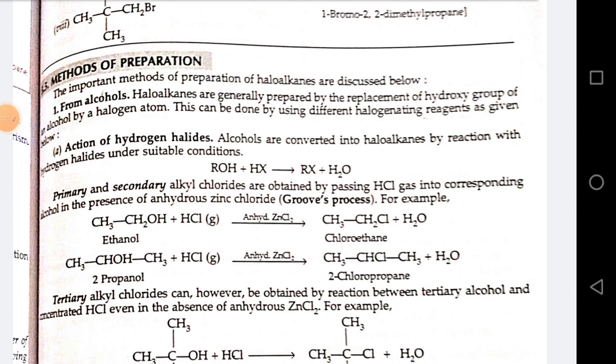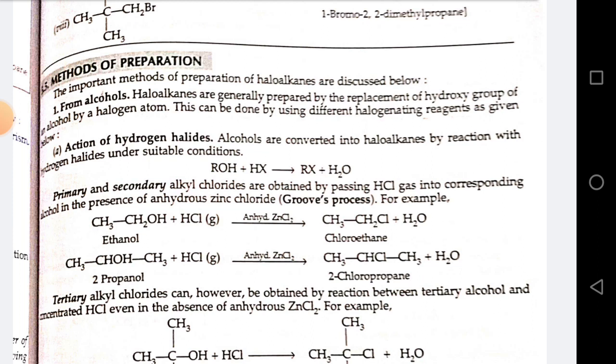Method of preparation. The important methods of preparation of haloalkane are discussed below. Number 1. From alcohols. Haloalkanes are generally prepared by replacement of the hydroxy group of an alcohol by a halogen atom. This can be done by using different halogenating reagents as given below. Action of hydrogen halide. Alcohols are converted into haloalkanes by reaction with hydrogen halide under suitable conditions. ROH plus HX gives RX plus H2O.